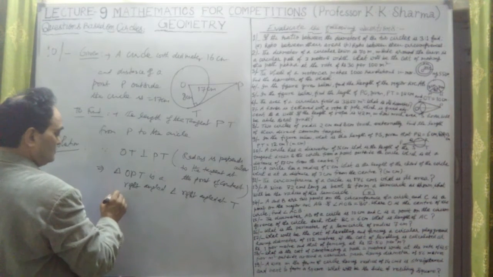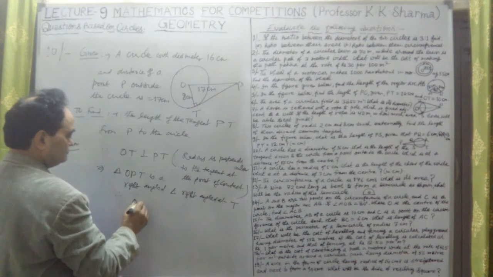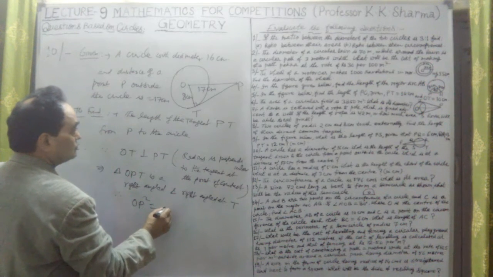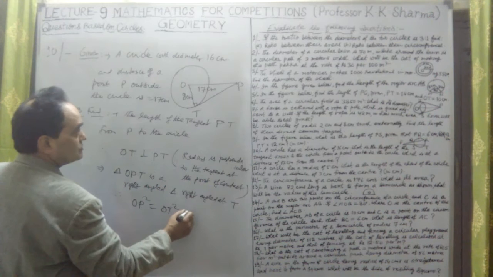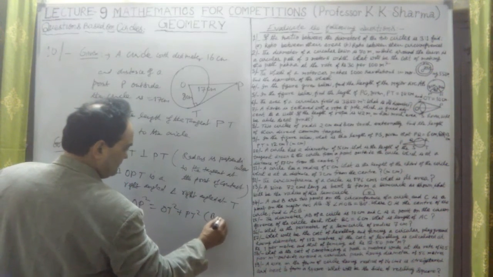Okay. Therefore, now OP square is equal to OT square plus PT square by Pythagoras theorem.